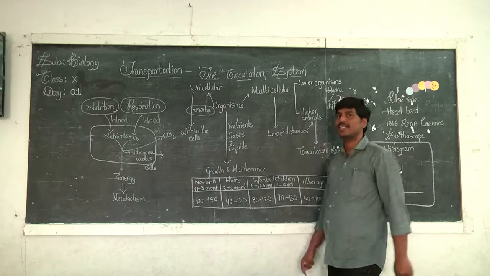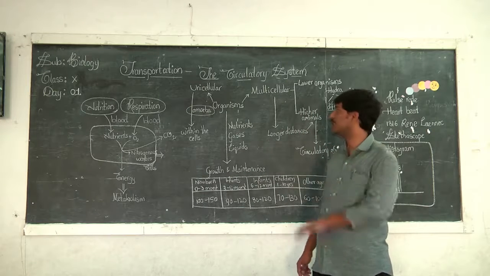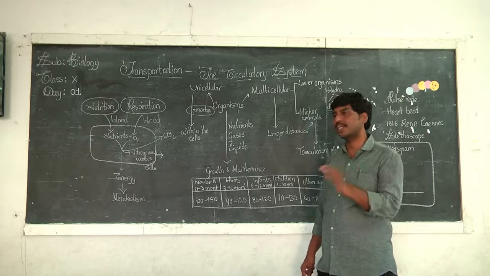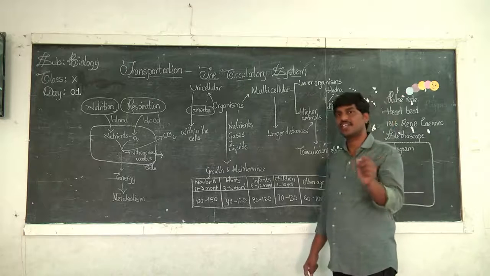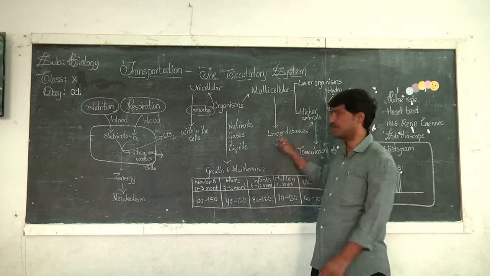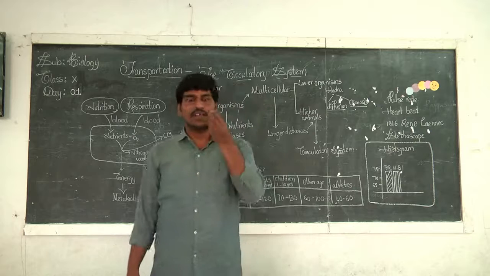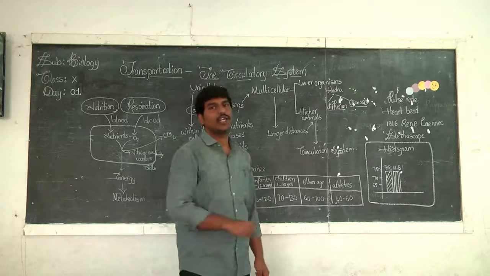Whereas in the case of multicellular organisms, where more than one cell is present, these substances should be transported to longer distances, right? They should be transported to each and every cell. You know that the food we take in through the mouth is broken down in our small intestine.